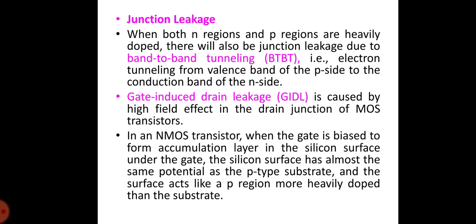GIDL, that is gate-induced drain leakage, is caused by the high field effect in the drain junction of the MOS transistors. In an NMOS transistor, when the gate is biased to form an accumulation layer in the silicon surface under the gate, the silicon surface has almost the same potential as the P-type substrate, and the surface acts like a P region more heavily doped than the substrate.